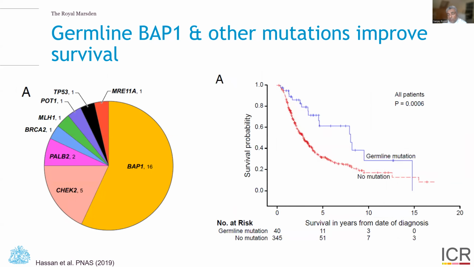And in the modern era, we are now doing genomics on patients and genomics on their tumour. We know that patients with germline BAP1 and other mutations tend to be associated with a better survival compared to those patients without. Whilst genetic testing may not be standard at this time in 2023, it may become standard in future years and needs to be given some consideration when considering prognosis.